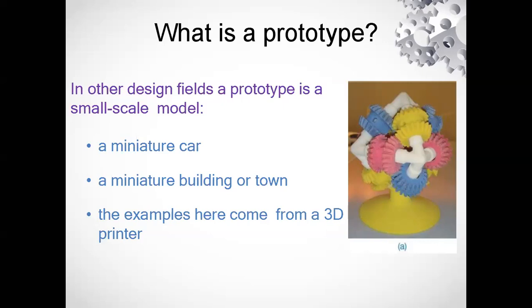In the automobile industry, a miniature car or small model of a car will be created. In civil engineering, they will create a building or a town plan. So nowadays we can use 3D printing or prototyping, also called rapid prototyping technologies.